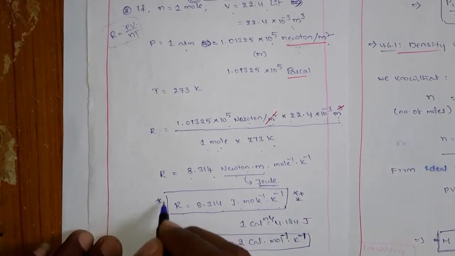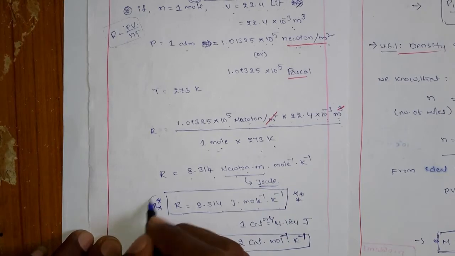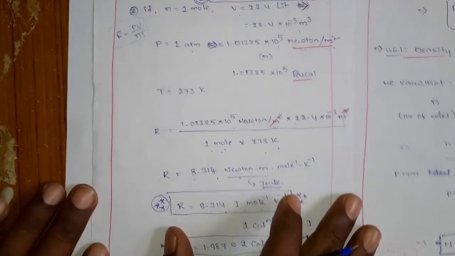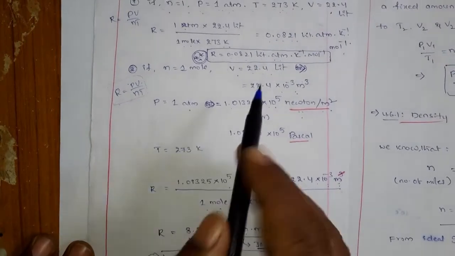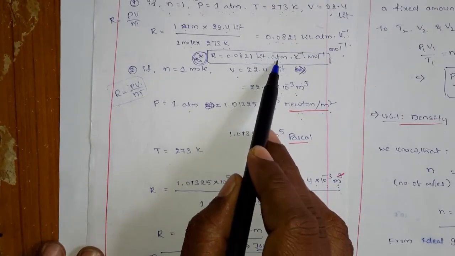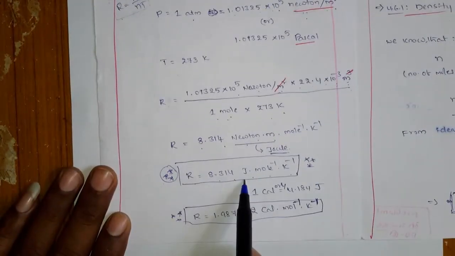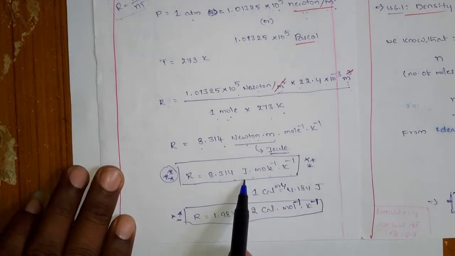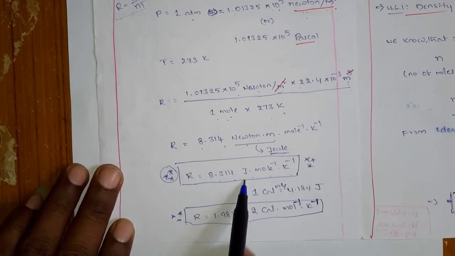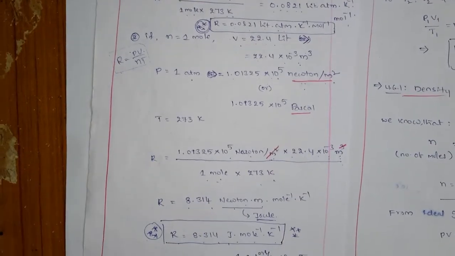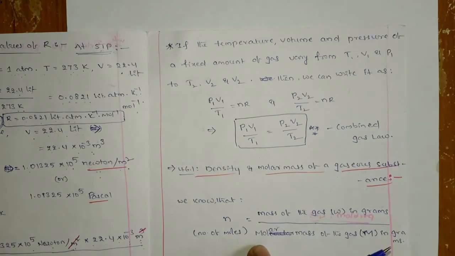This is also a very important value. So two values you have to remember. The first one is in liter atmosphere, where the R value is 0.0821, and in joules the R value is 8.314. These are the R values. Come to the next one.